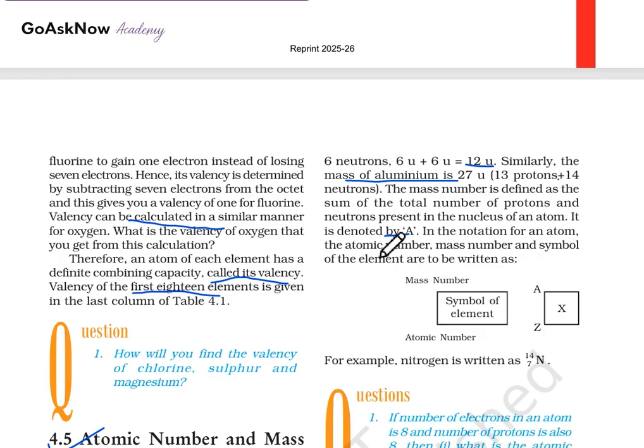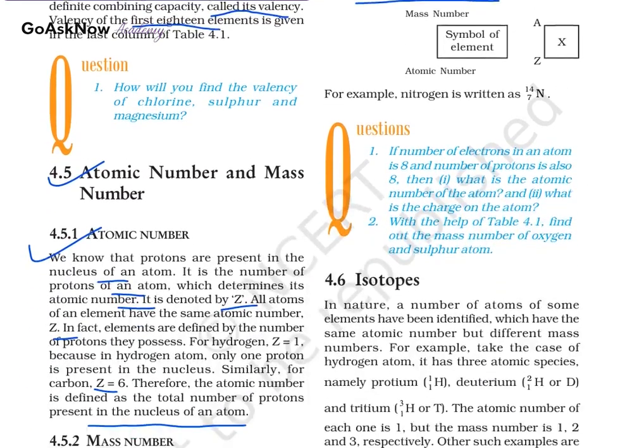In notation for any atom, the symbol of an element X is written with the mass number on the upper side and the atomic number on the lower side. For example, nitrogen N, with 14 and then 7. 14 is the mass number and the atomic number is 7. So this is how we can represent it.